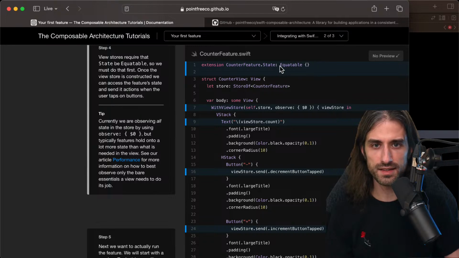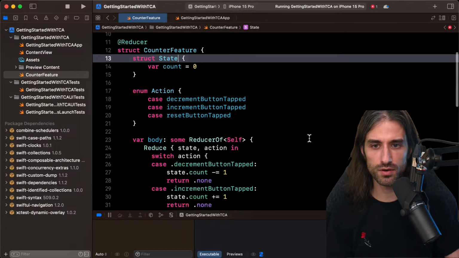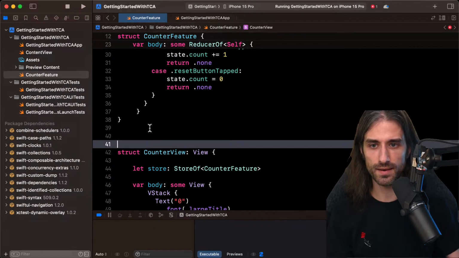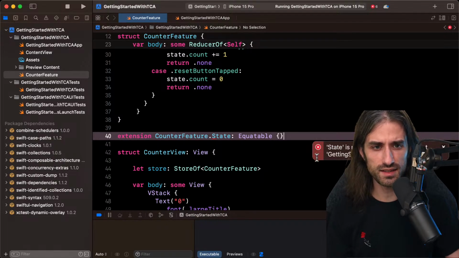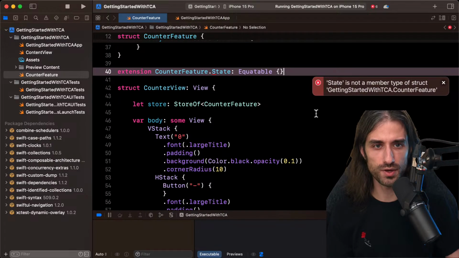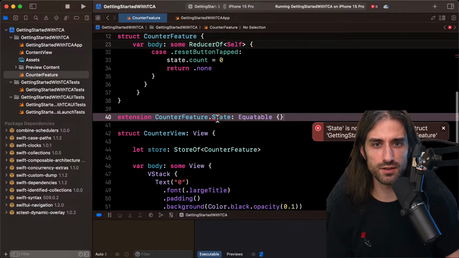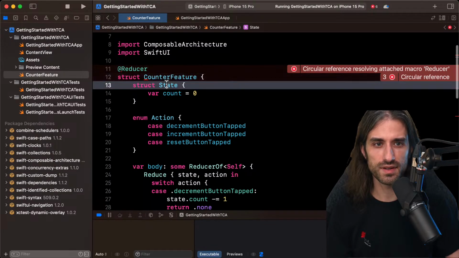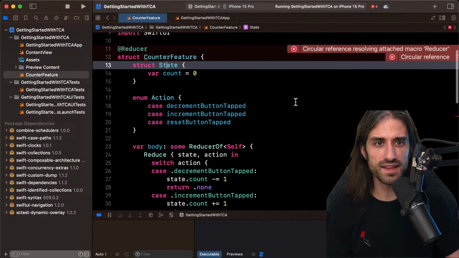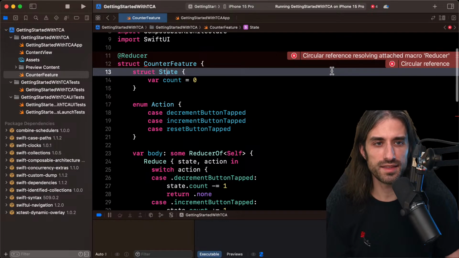So I need to write an extension of counter feature.state to make it equatable. So I'm going to do it here. And this seems to suggest that this should have its place in the view. And I get this error. State is not, let me scroll so you can see it. State is not a member type of struct getting started with TCA.counter feature. Even though there is a state here. I get this error: circular reference attached to macro.